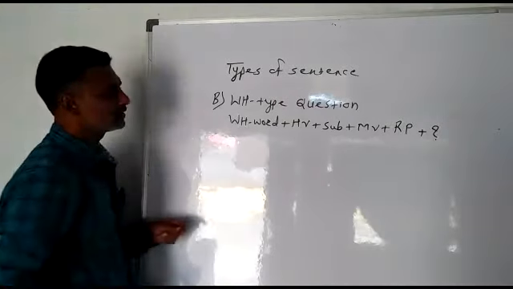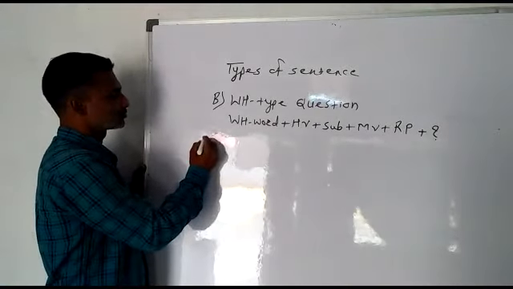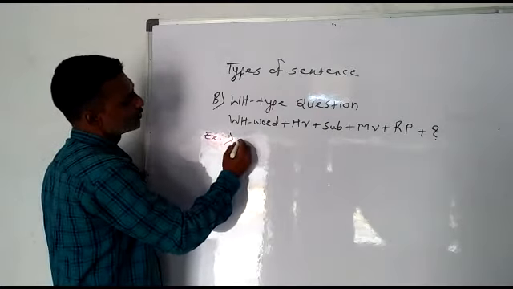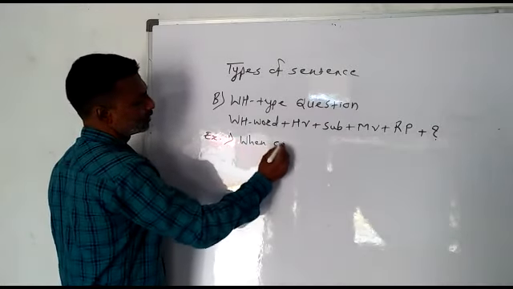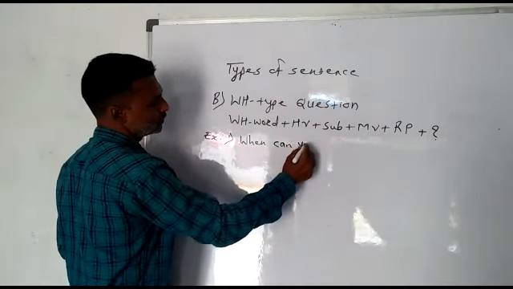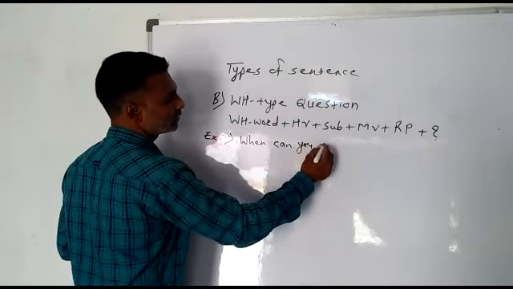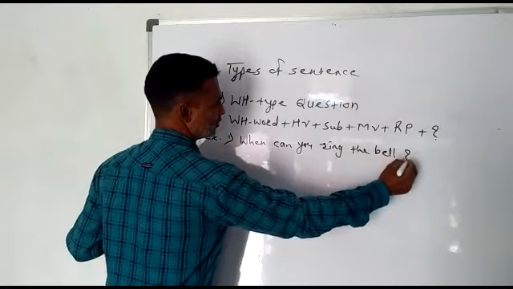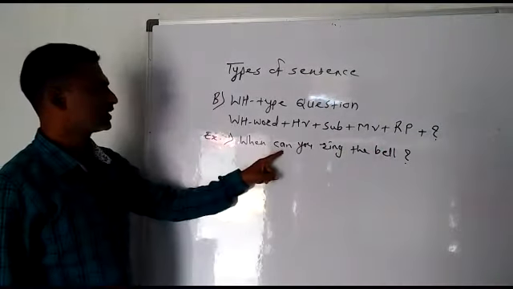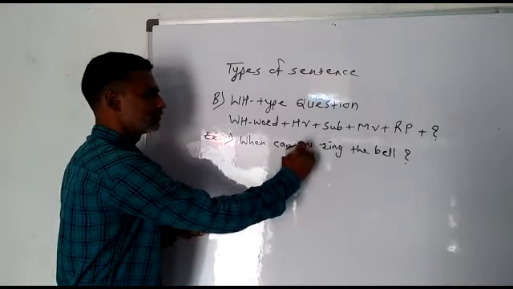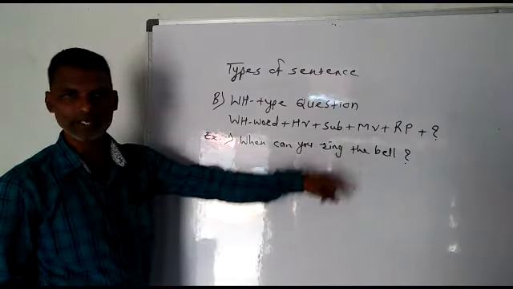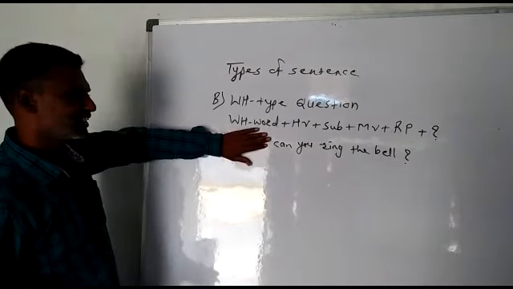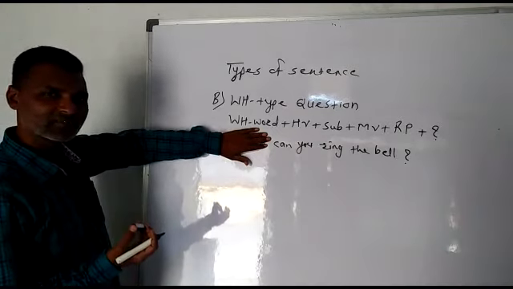Now students, see one more example. For example, when can you ring the bell? Now, when can you, this is you, when can you ring the bell? Again, this is also a question. If you hide this word, then it becomes a verbal type question.